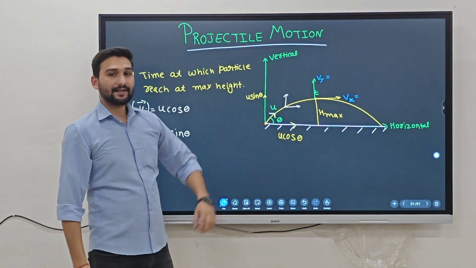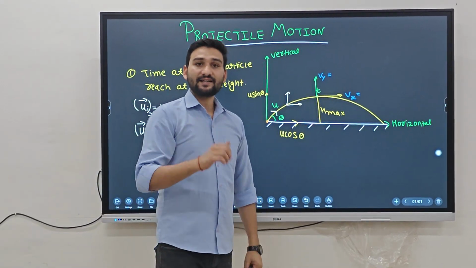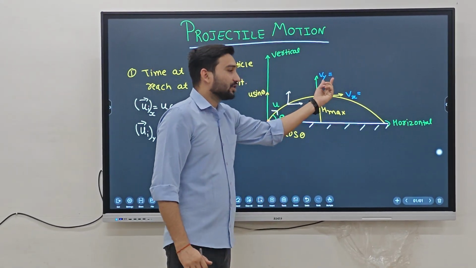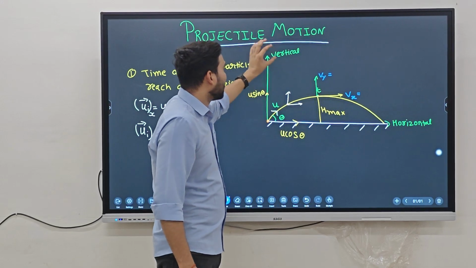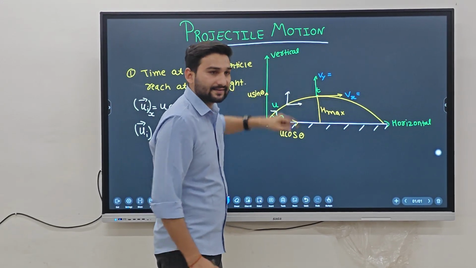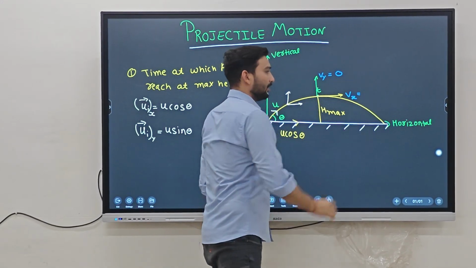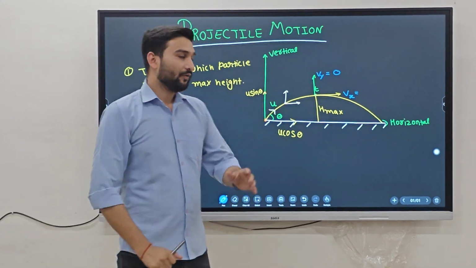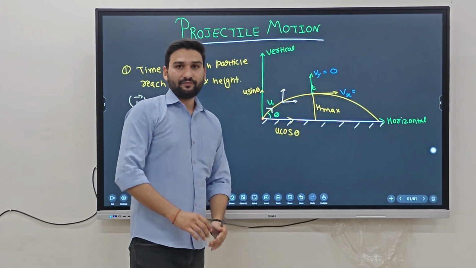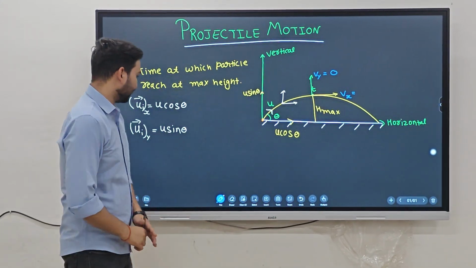At that point, the particle stops going upward. That means the velocity in the y-axis is equal to 0, because there is no velocity taking the ball in the upward direction.